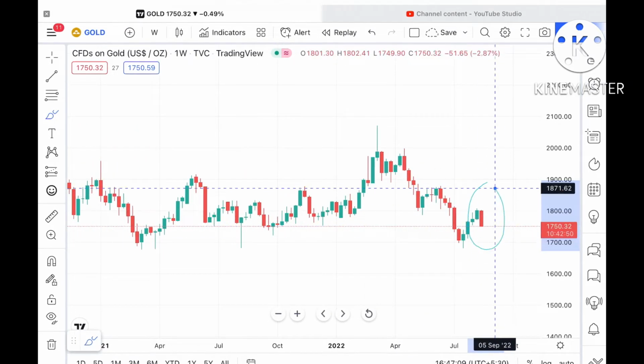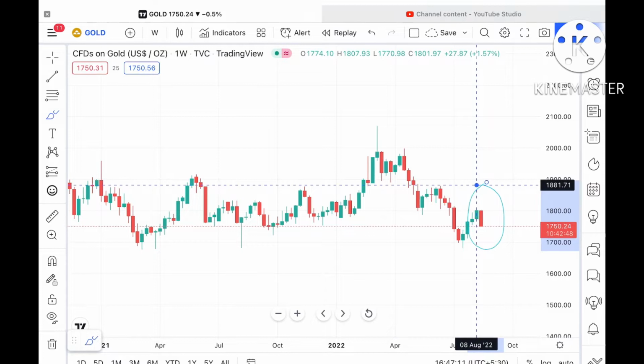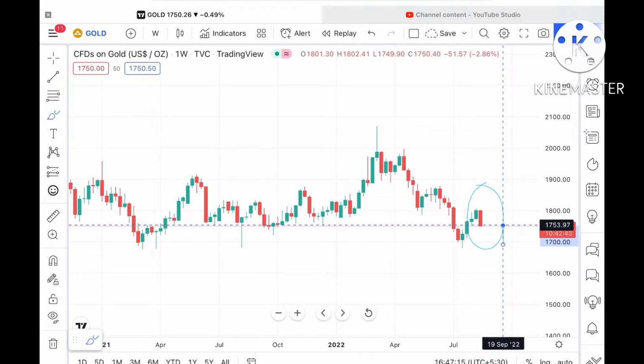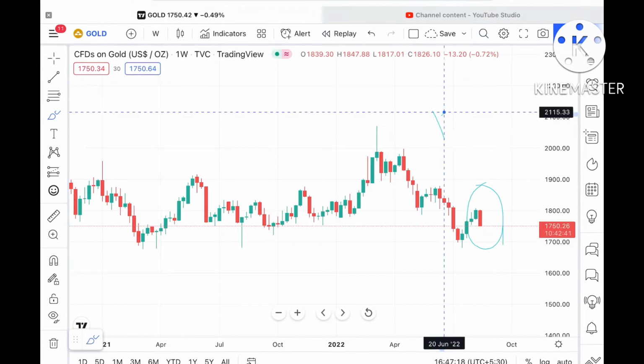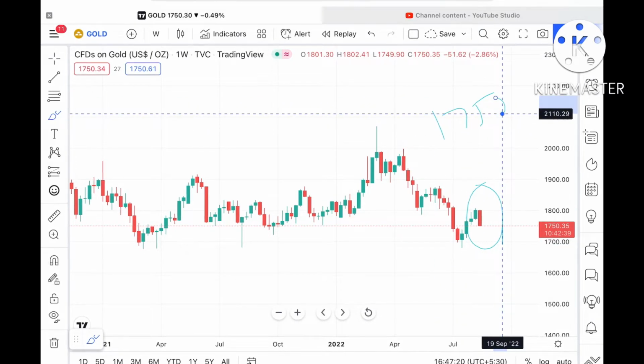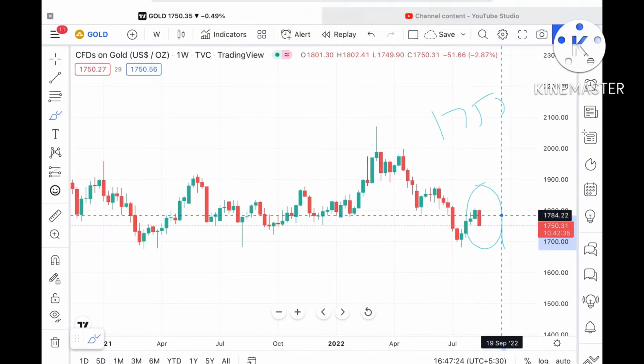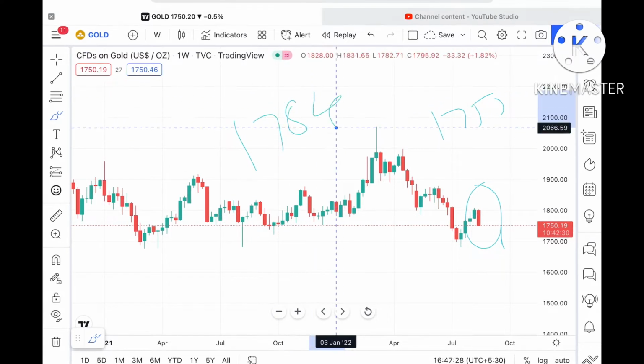Now this is the particular sharp fall we have seen. Suppose if this level sustains, then we can see it go further upside towards a level of $1753. And if that level goes upside, there is a high probability it can go further high towards $1784.